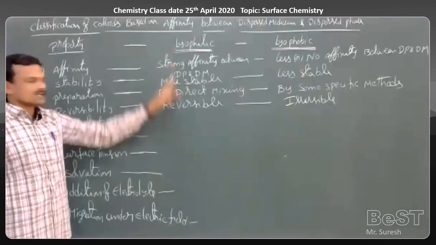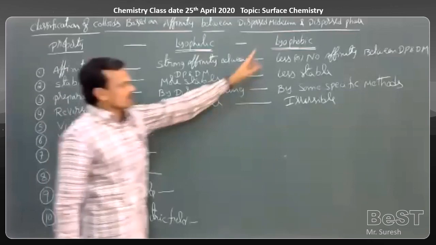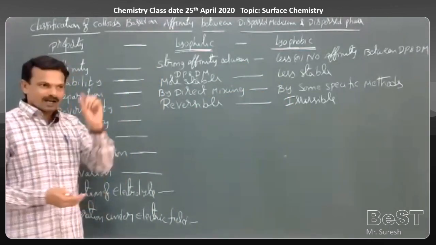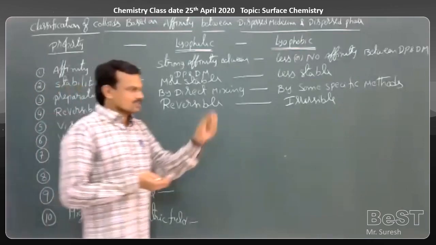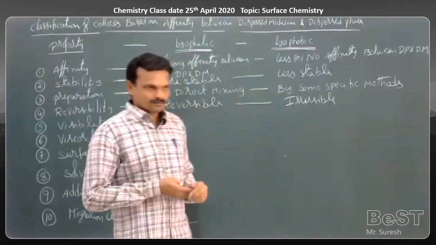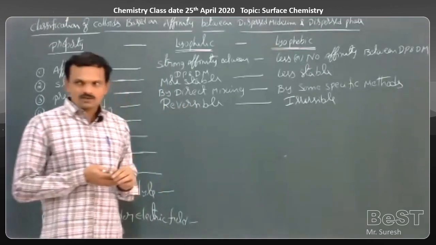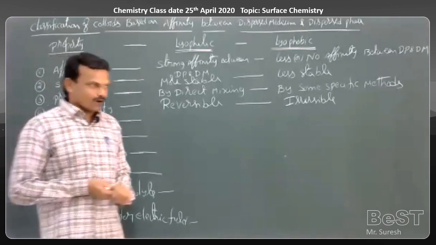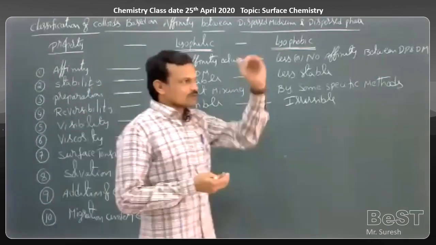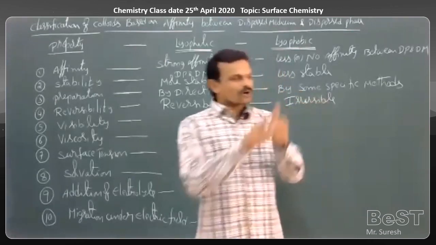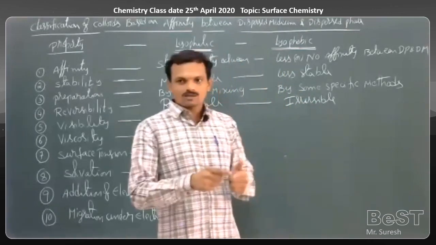Why are lyophilic colloids reversible whereas lyophobic colloids are irreversible? Take a solid gum, which is naturally obtained from plants, and dissolve it in water. Then we get a colloidal solution. Now evaporate that solution, and we get solid gum. Again dissolve the gum in water, and we get back a colloidal solution.